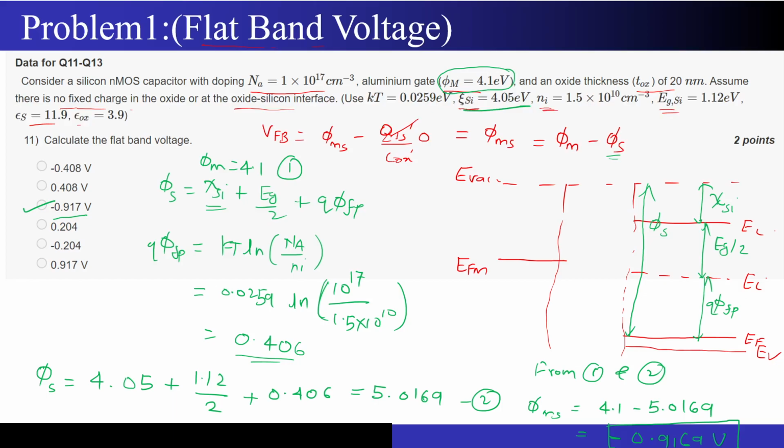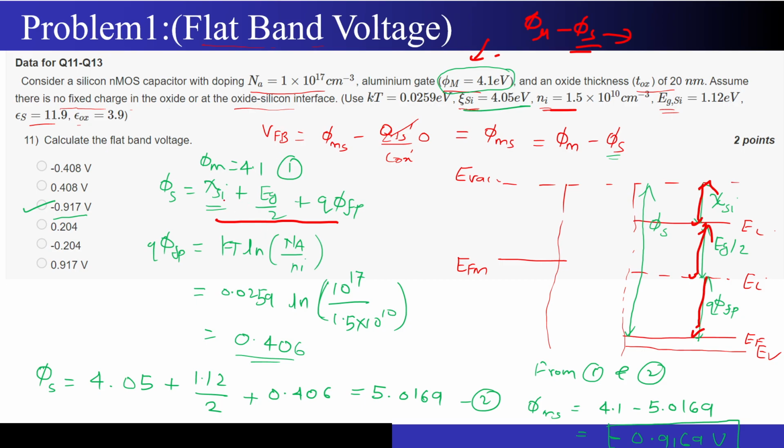Now let's move on to the important part, that is the problems. Correct? So the first problem was regarding the flat band voltage. They are asking us to calculate the flat band voltage. They have given us the metal work function, and based on the given data, that is the doping concentration, the permittivities, as well as the intrinsic concentration, we have to calculate the value of phi m minus phi s. Phi s we have to calculate, correct? The phi s value we have already seen. How can we calculate the phi s value? Phi s is nothing but the electron affinity of the silicon plus Eg by 2 plus q times phi fp, correct? This is what I have written over here, right?